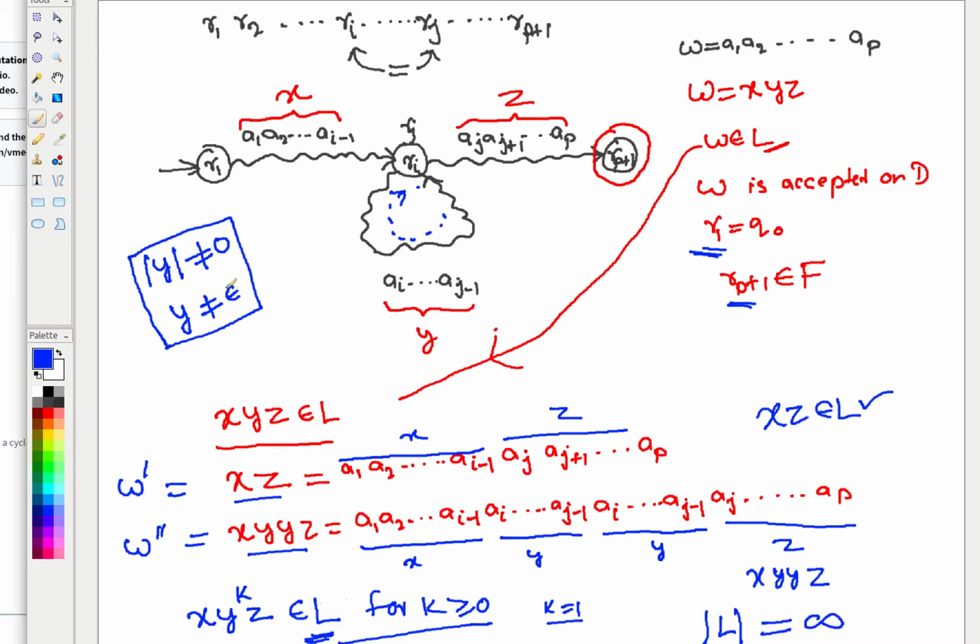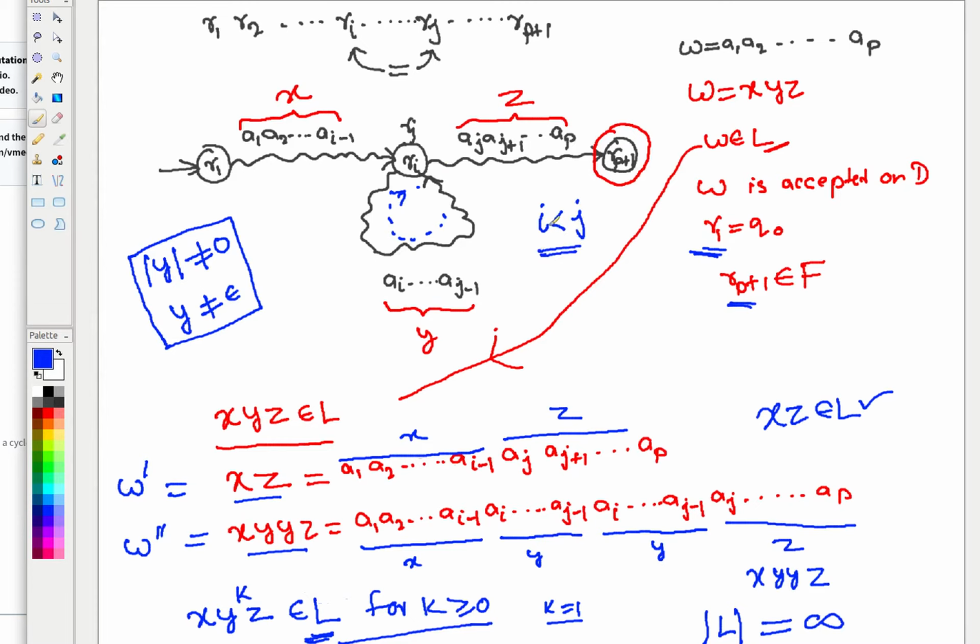Because it's a DFA. In a DFA you don't have moves on epsilon, right? It is possible on an NFA, but here we have assumed a DFA. Further, for this Ri and Rj, we have already said that i is less than j.